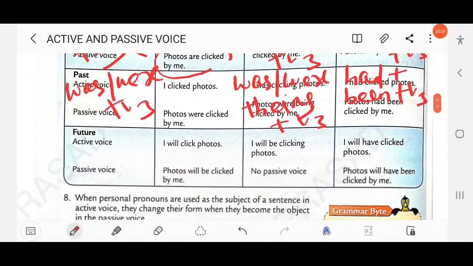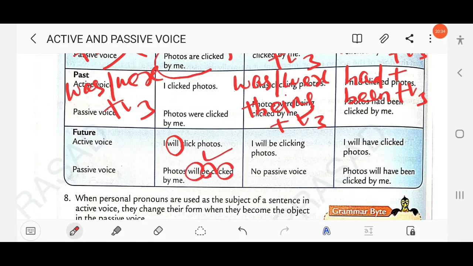Then next future. As we have already discussed modal, okay, in the previous page we have already discussed that we have to use modal plus be plus V3. And future progressive cannot be passivized. I will have clicked. Okay, just add here been. Will have. So this is future perfect. Will have plus been plus V3. Okay, will have been. Photos will have been clicked by me. Clear?